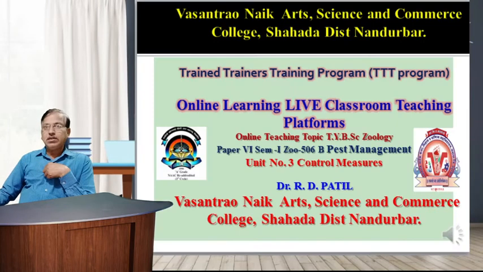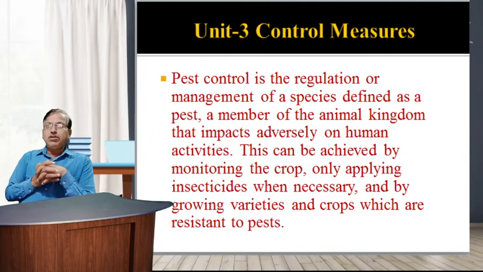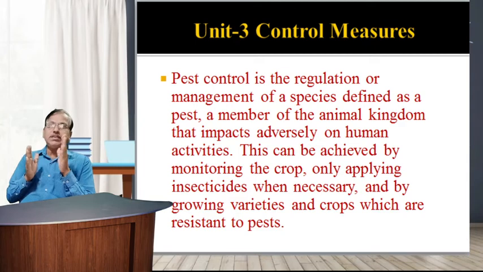In unit number 3, control measures, we already discussed unit number 1 as the introduction: definition of the pest, classification of the pest, and different types of pest, that is agricultural pest, store grain pest, veterinary pest, public health pest, and structural pest. The second unit is insect vectors, with the definition of the vector as the first subunit, and 2.2, types of vectors. In types of vectors, we already discussed mosquitoes, housefly, and cockroaches.